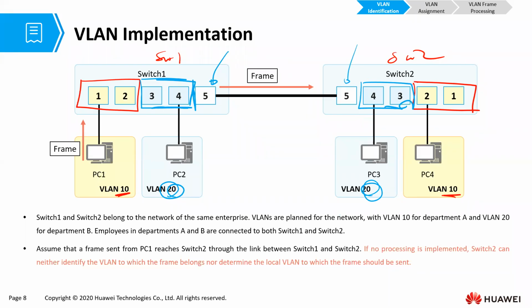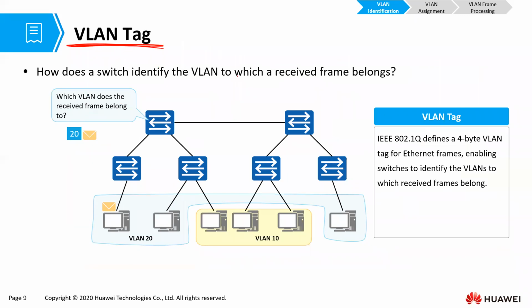Now, when you look at this kind of communication, if there is no processing whatsoever, then switch 2 will not be able to differentiate the frames. It will not be able to know that these frames are from VLAN 10, these frames are from VLAN 20. It will not be able to differentiate them. There needs to be some kind of processing. And what is that processing that we are going to be using here? It is the VLAN tag.